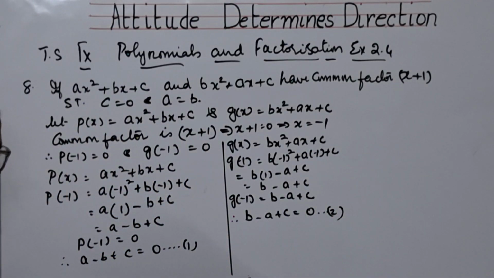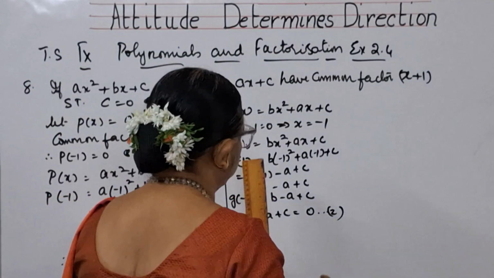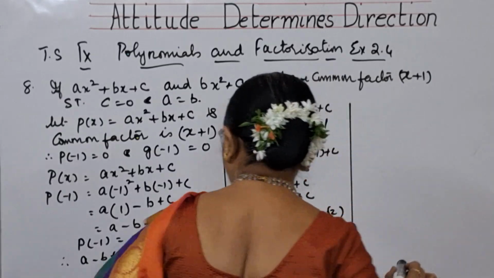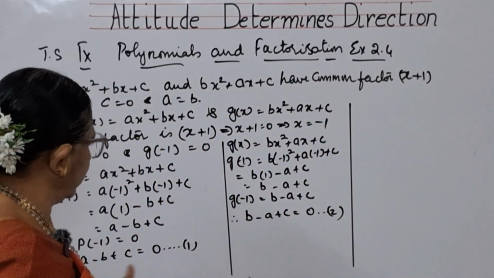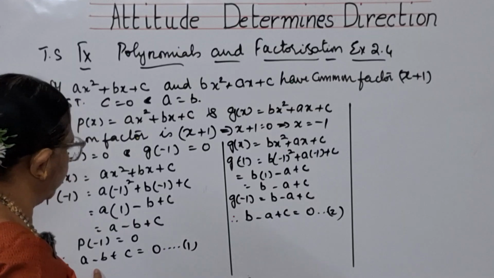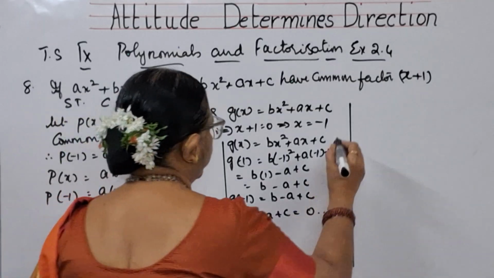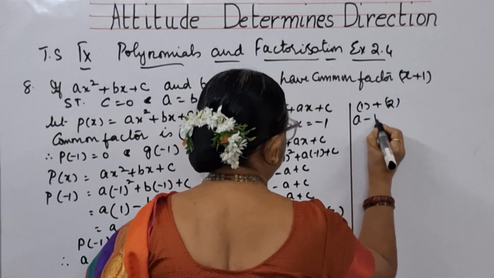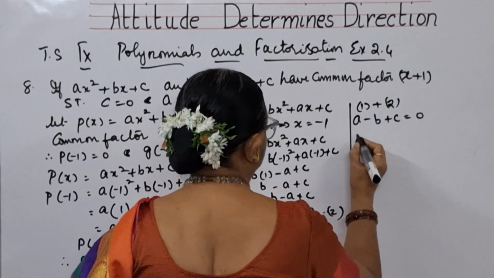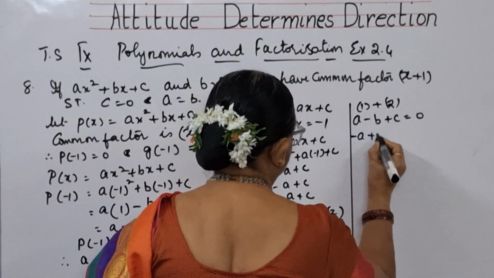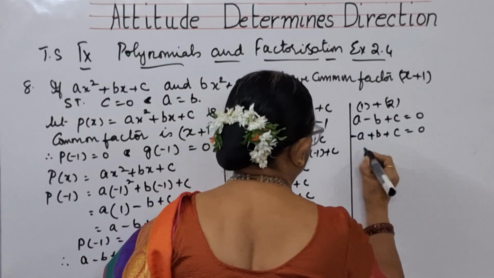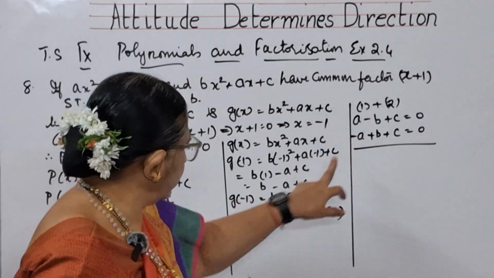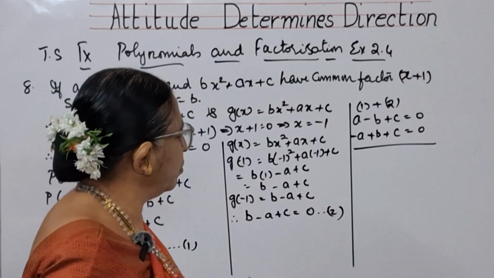Okay, children, when you are considering these two as two equations, let us add these two equations, because here a is having plus sign, here minus sign, here b is having minus sign, here plus sign. So let us add first equation with second equation. A minus b plus c is equal to 0, and then minus a plus b plus c is equal to 0. I have written like terms together, children. When I am taking a here, I should take along with its sign. So I have taken like this.